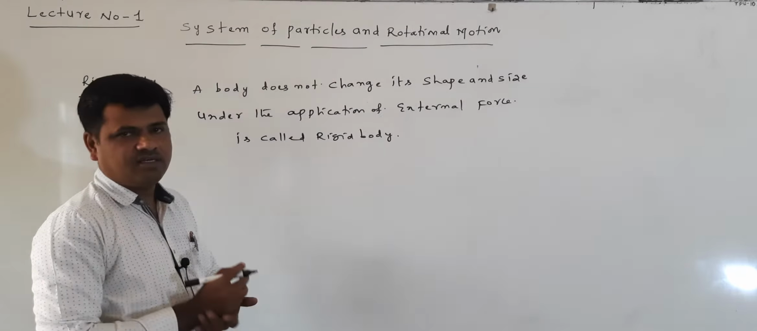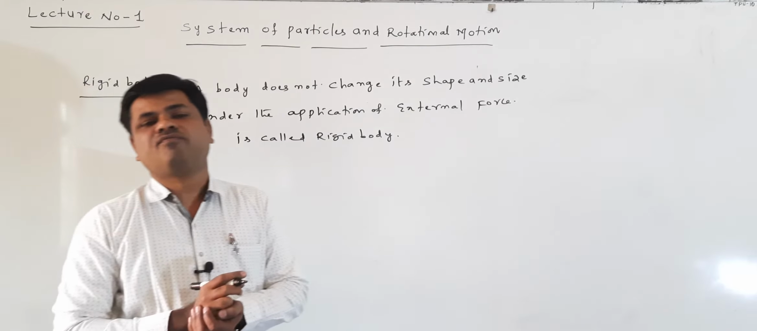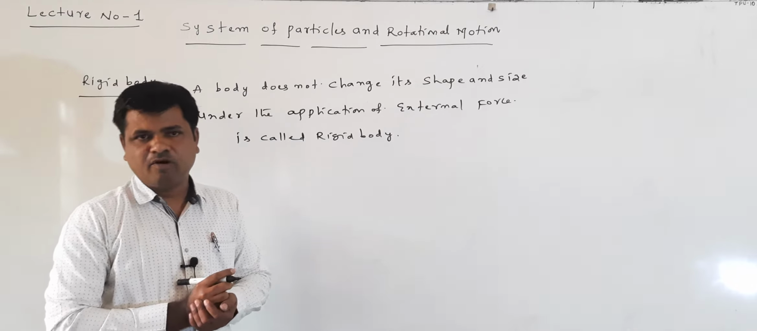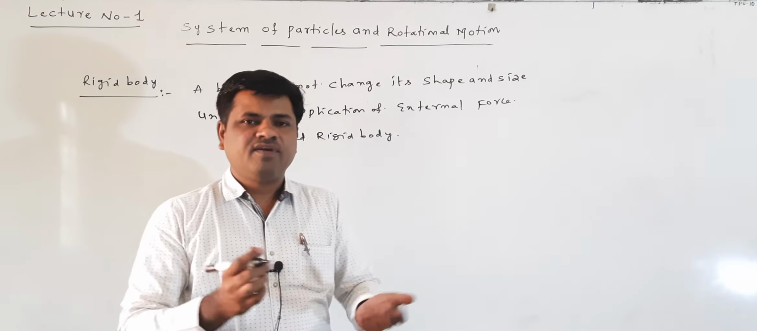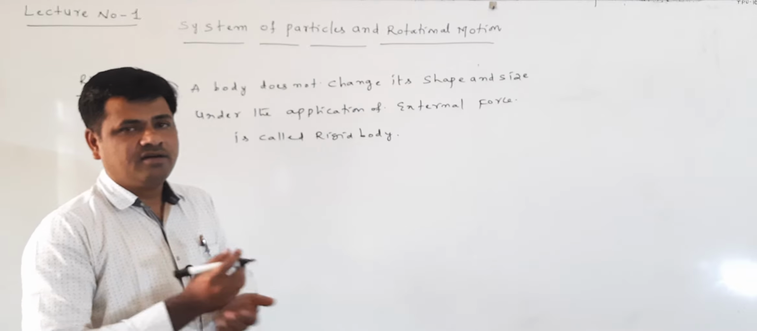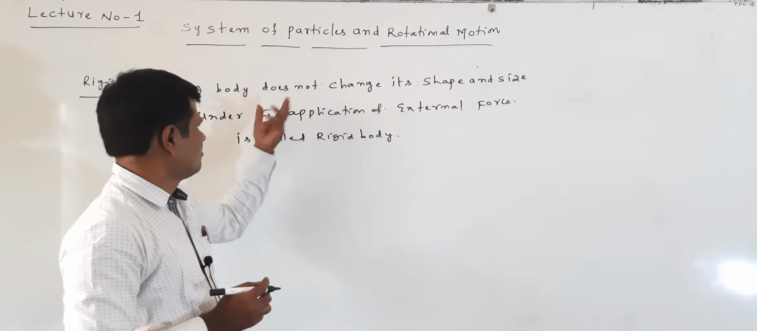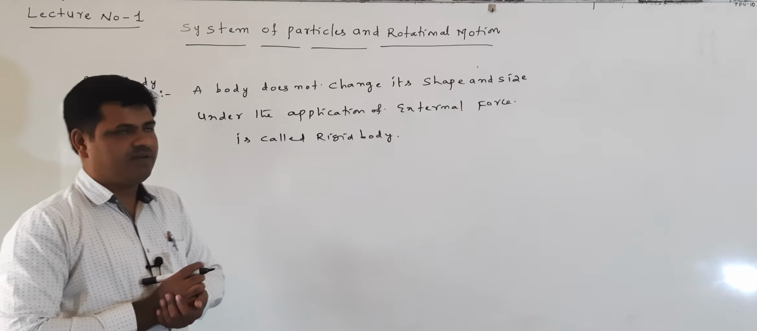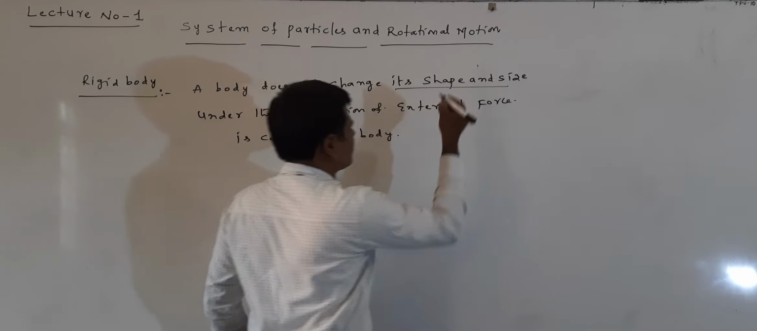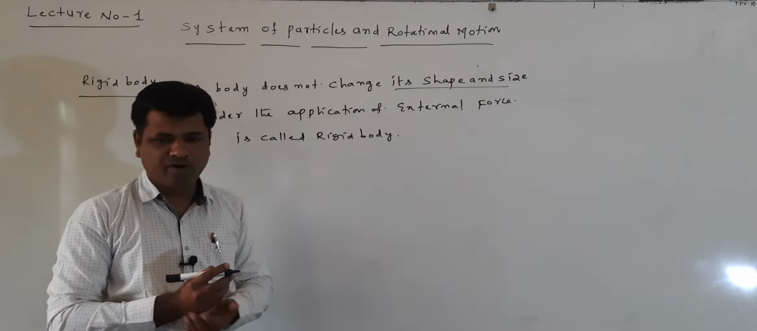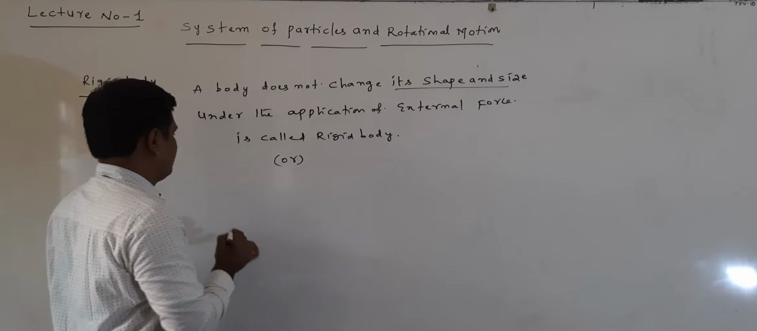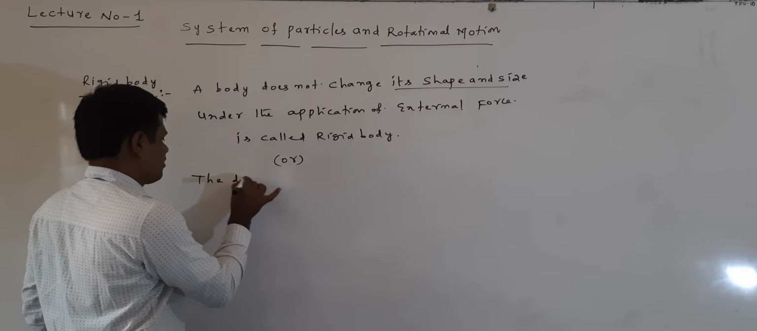Shape and size not changing means it does not have a deformed shape. Already we assumed that in this chapter we are considering the extended body, and the extended body does not have a deformed shape under the application of the external force. That extended body is called a rigid body. The same definition we give here: a body that does not change its shape and size under the application of external force is called a rigid body.